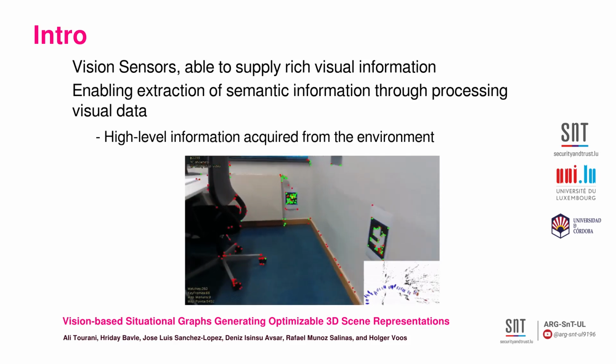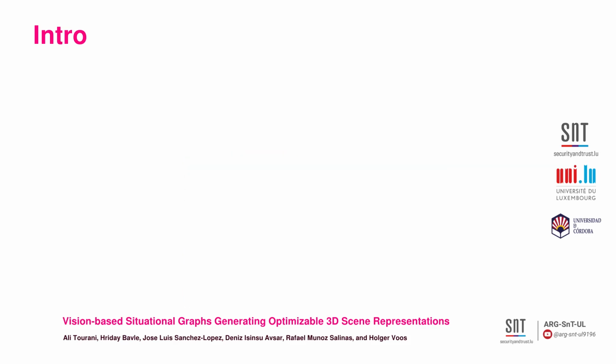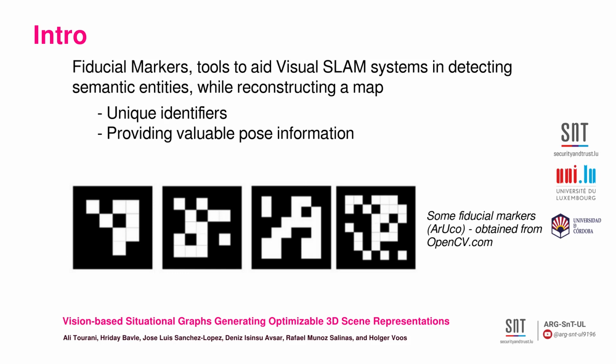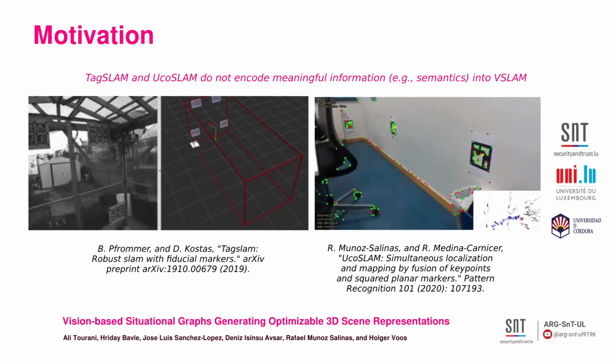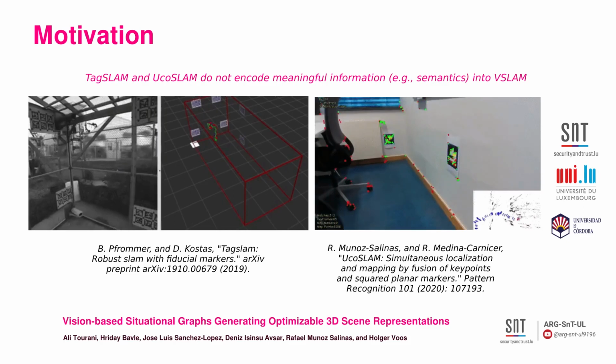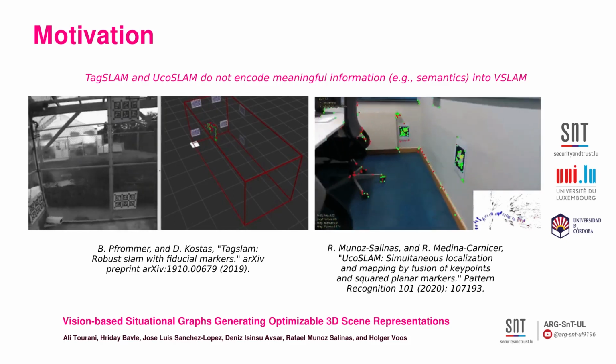through processing visual data. Accordingly, fiducial markers are tools that can aid visual SLAM systems in detecting semantic entities while reconstructing a map, due to their unique identifiers, and can provide valuable pose information. Although there are some marker-based visual SLAM frameworks out there, such as UCO-SLAM and TAG-SLAM, they purely create geometric map